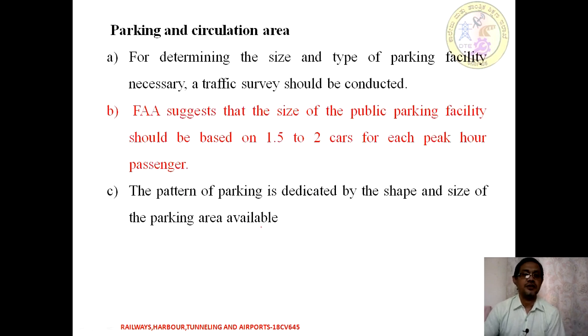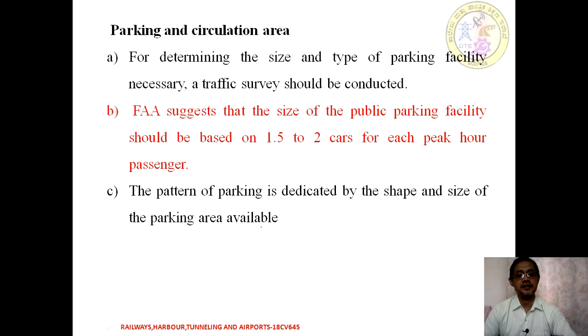So next, when we talk about the parking and circulation area, for determination of its size and type, we always have to use the traffic survey, and it should give how much traffic, the types of vehicle category and parking time, so that parking demand can be calculated. According to the FAA suggestion, the size of a public parking facility should be based on 1.5 to 2 cars for each peak hour passenger. That is the space we need to have as far as the parking lot is concerned.